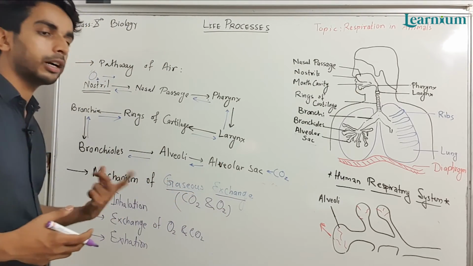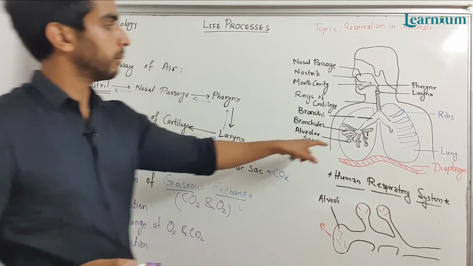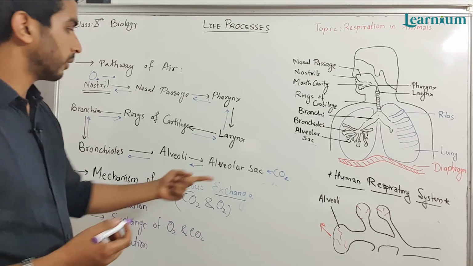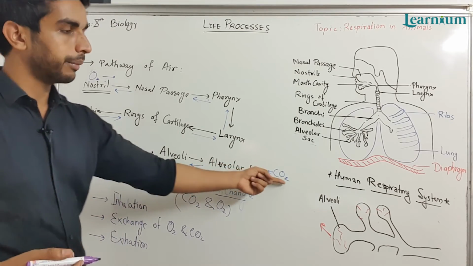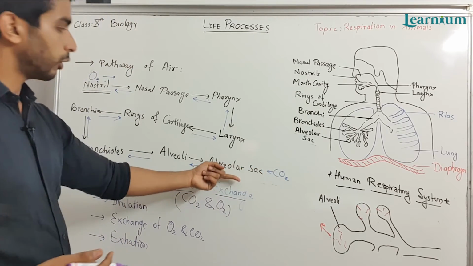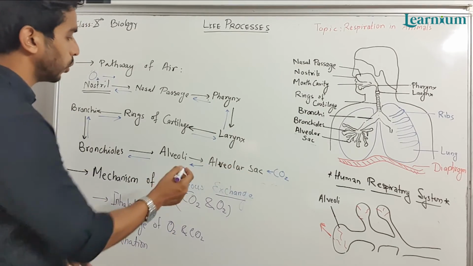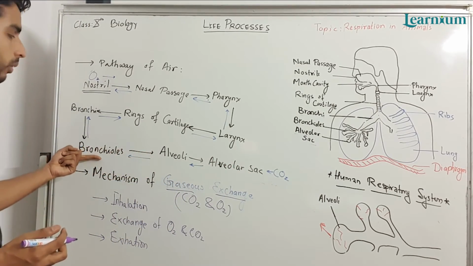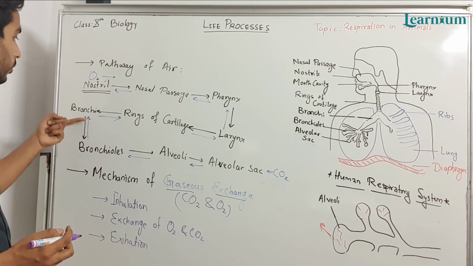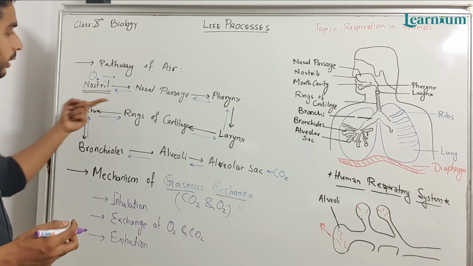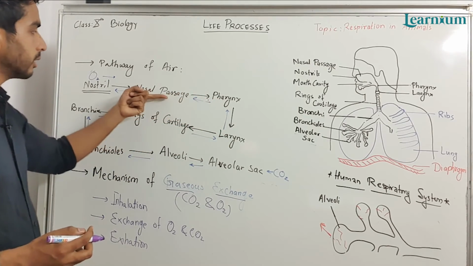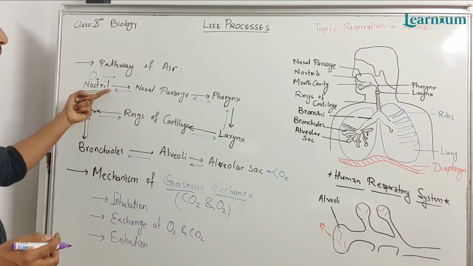The carbon dioxide is removed through the same system: from the alveolar sac it goes to the alveoli, then to the bronchioles, then to the bronchi, then the rings of cartilage, larynx, pharynx, nasal passage and nostrils. So this is the pathway.